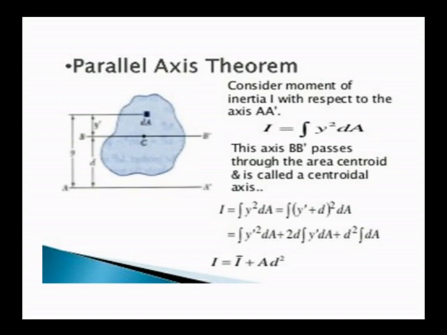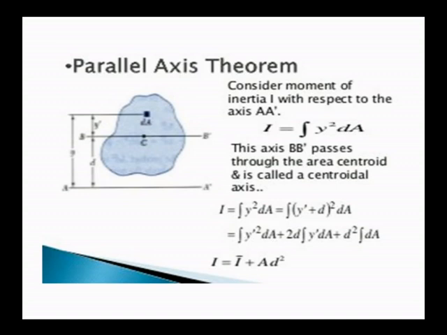Since we have shifted the axis, with reference to that axis we have to take the perpendicular distance. So for this axis we have taken the distance as d plus y bar. If you square it, you will get the second moment of an area. If you integrate the section, we will get I is equal to I bar plus A d square.